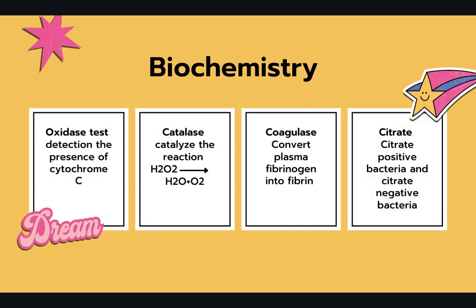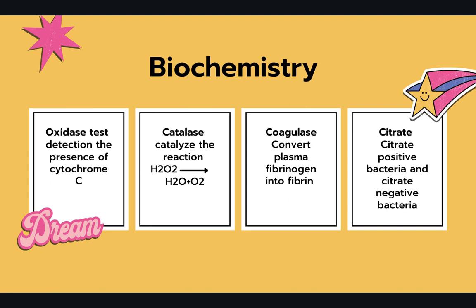The other criterion is the biochemical test. We have enormous biochemical tests that we can use to identify the bacteria at the genus level or at the species level.